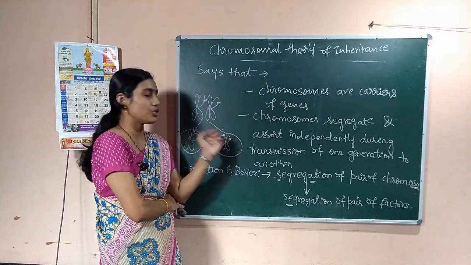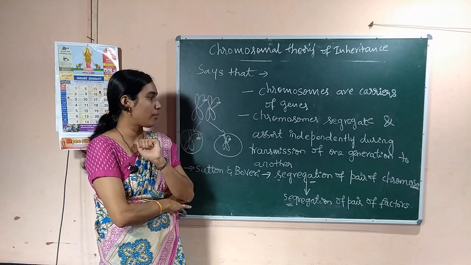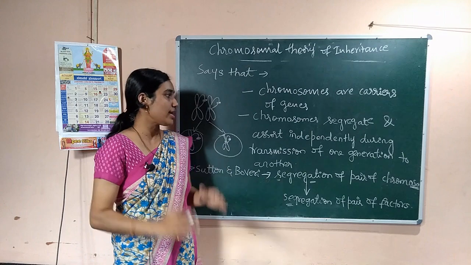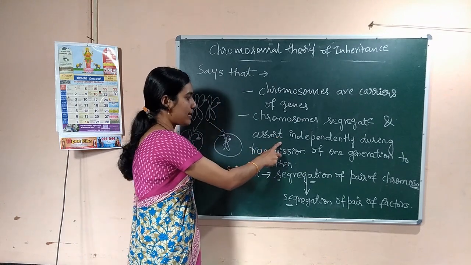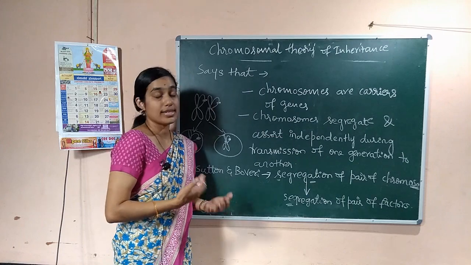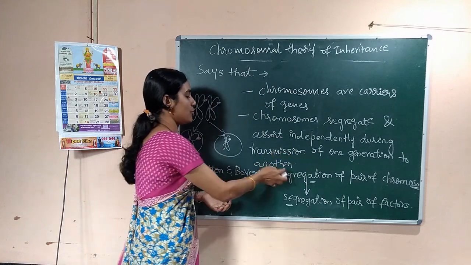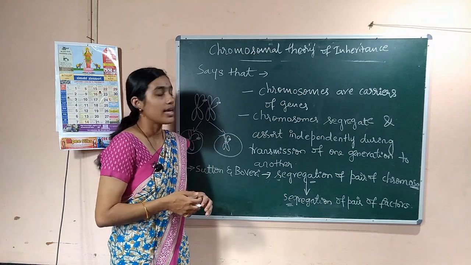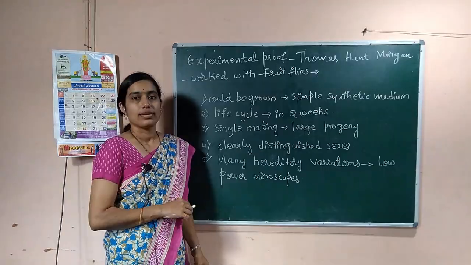This is how, during meiosis or gamete formation, the chromosomes segregate or separate from each other independently during the transmission from one generation to another. This is about the chromosomal theory of inheritance.